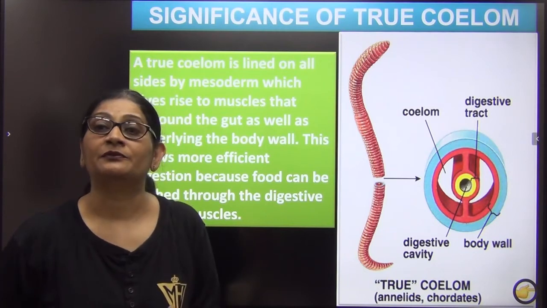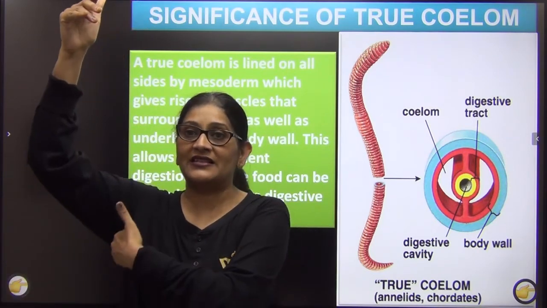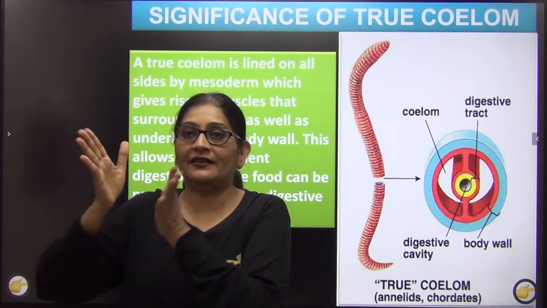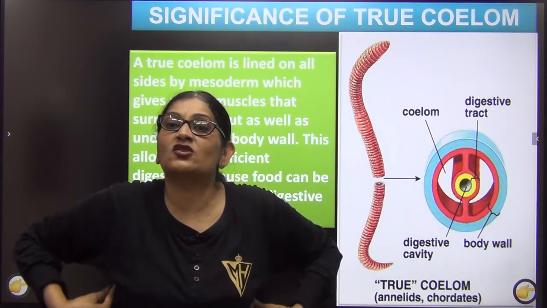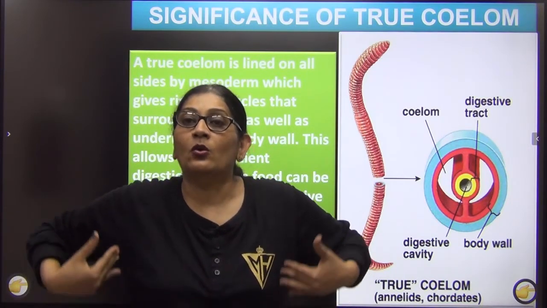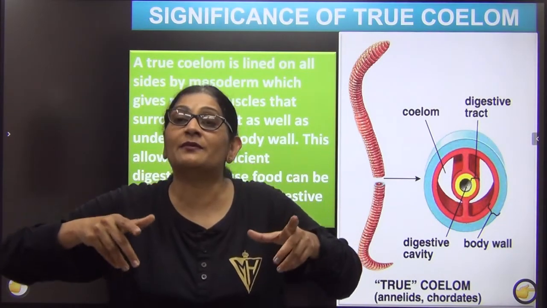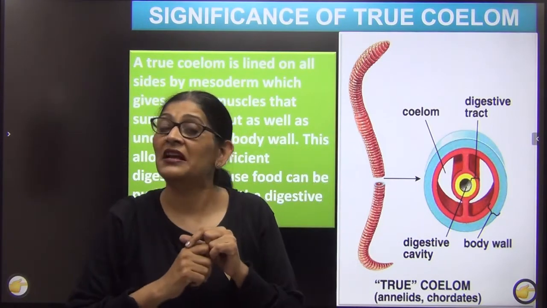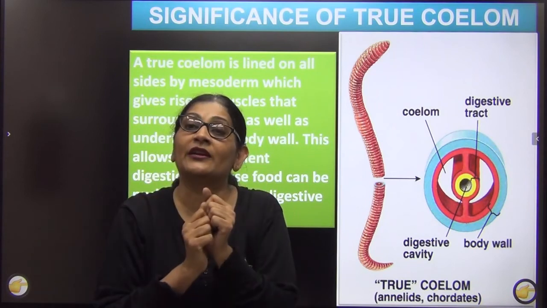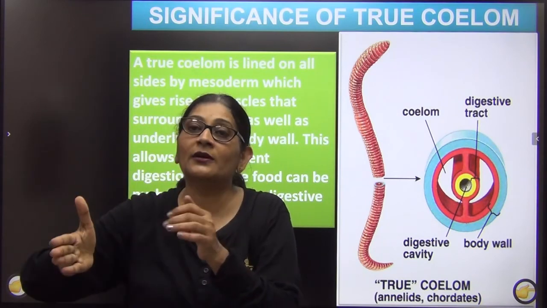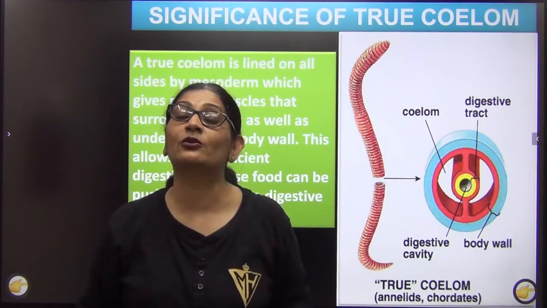If your body is not lined by mesoderm on either side, see, this is my body wall, this is ectoderm, then mesoderm, right? Then there is coelom. Then I have endoderm. So this will form muscles only on the outer side of my body. Only the outer side, my body wall will have muscles. As a result, my body wall will be flexible, but not my gut. Gut नहीं, क्यों? क्योंकि gut endoderm से है. So gut में flexibility नहीं होगी. अगर हम उल्टा करते, बाहर ectoderm, फिर coelom, फिर mesoderm and gut, तो फिर आपके gut में flexibility होती.